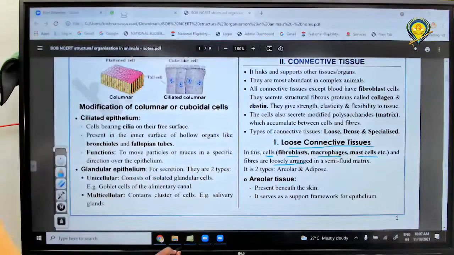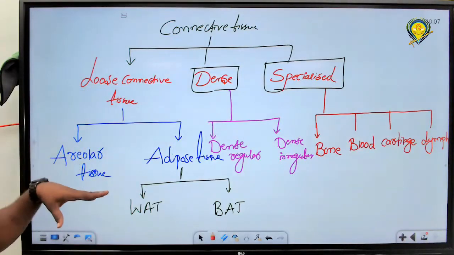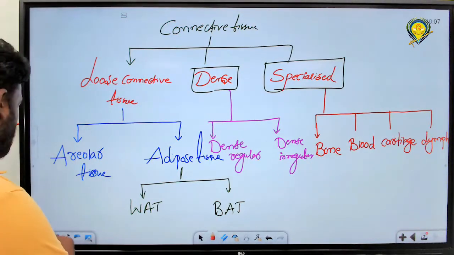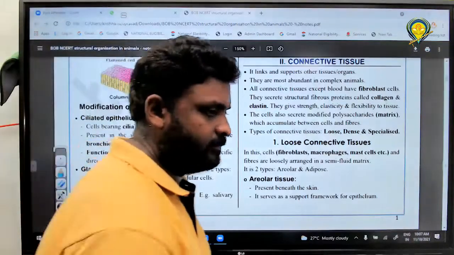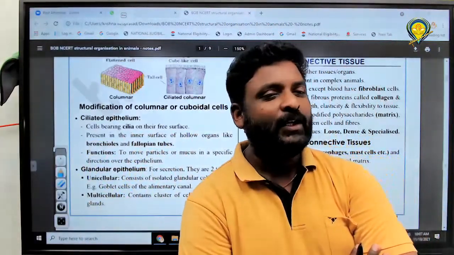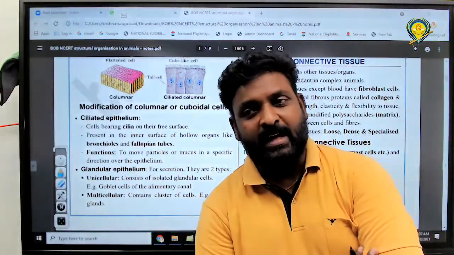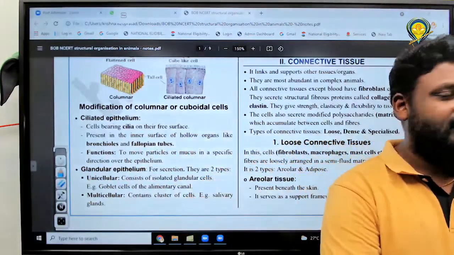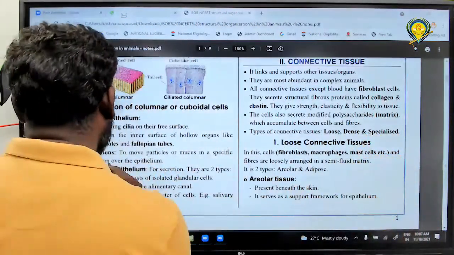Next one, as we mentioned here. Loose connective tissue, how many types? Two types. What are those? Areolar connective tissue, and the next one is adipose tissue. Please read it. Right? Here you can see that.